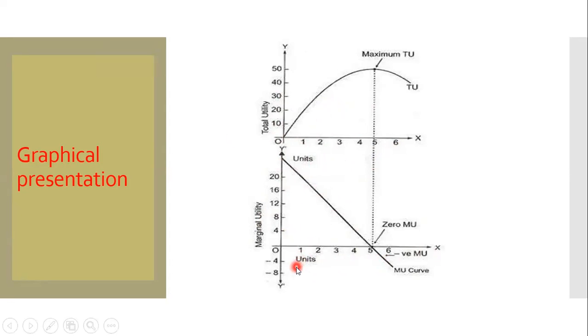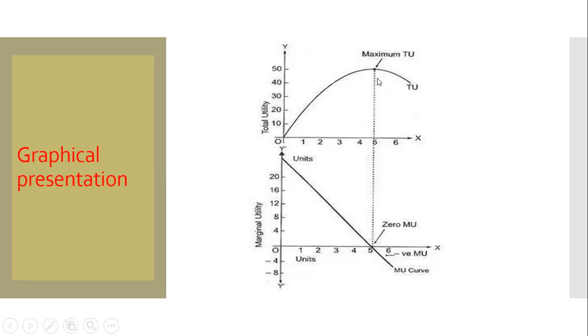Here we see, as the increase in the unit of consumption, marginal utility is continuously decreasing. That's why marginal utility curve is downward sloping. And we know total utility is the addition or sum of marginal utility. So as this is addition, the total utility is increasing with the increase of consumption of the units, but it is increasing at a decreasing rate as marginal utility is decreasing. When marginal utility becomes 0, here it is 0, that time total utility becomes maximum.